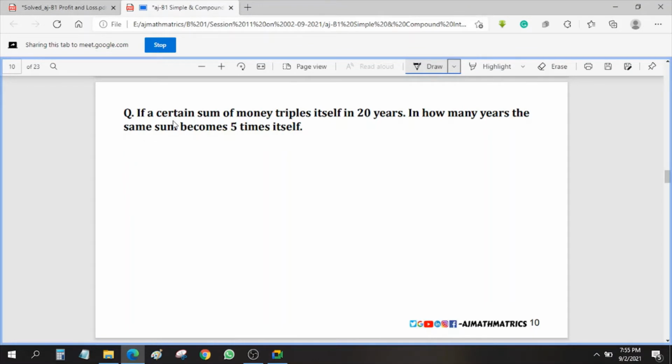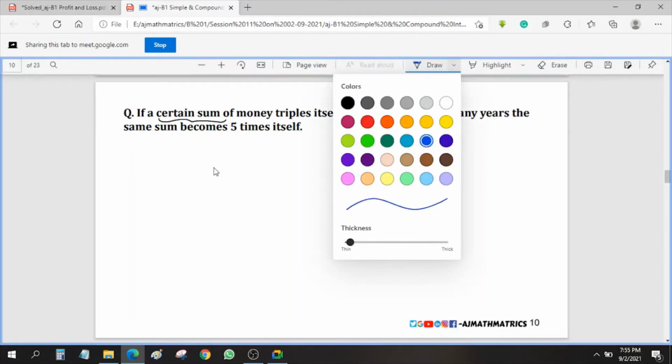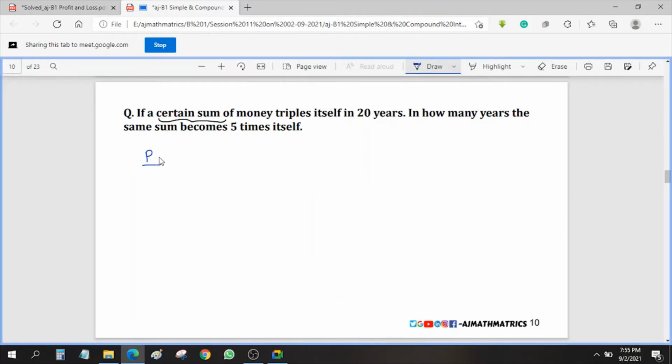Now, if a certain sum of money triples itself in 20 years, so certain sum of money that we don't know. So that certain sum of money I am considering as P. So P is the principal I am assuming. Now, it triples itself in 20 years. So triples means P becomes 3P. P becomes 3P in the span of 20 years. So it will take 20 years to get 3P.